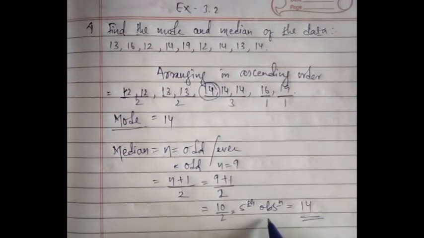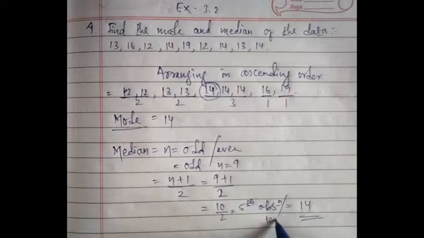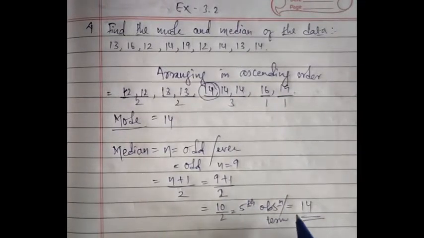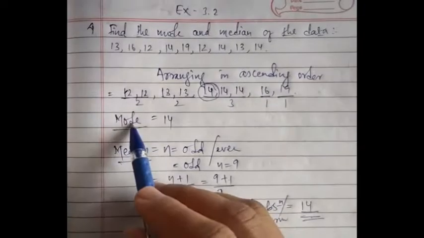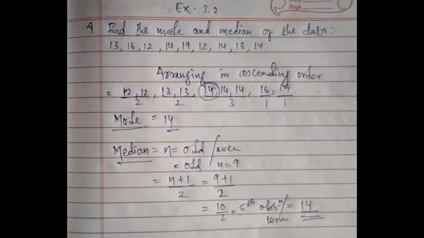The fifth observation, or the fifth term you can say. So in the fifth term our median lies, that is 14. So hence the median is 14. So our mode is also 14 and median is also 14. Okay student, I hope you have understood this.